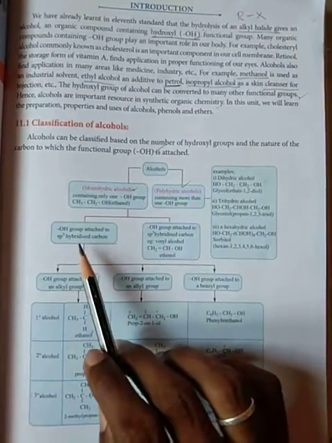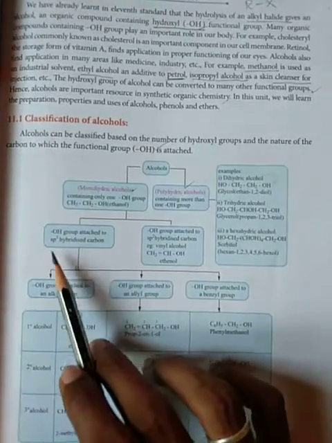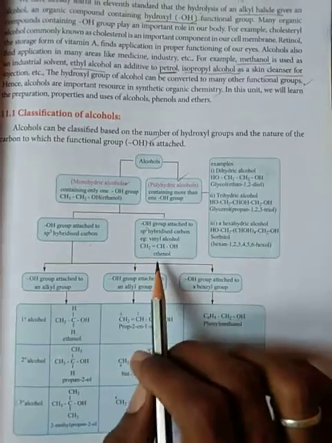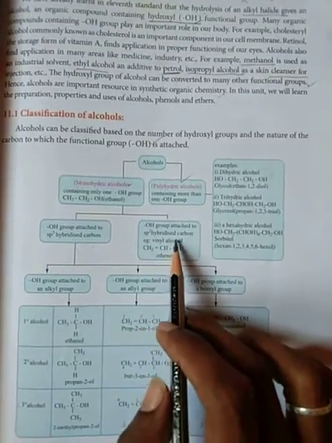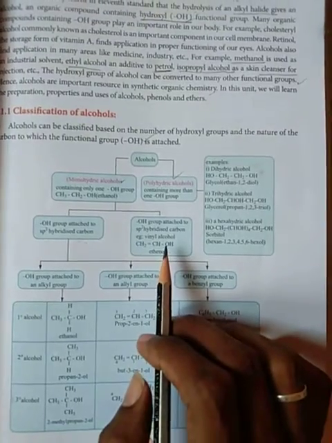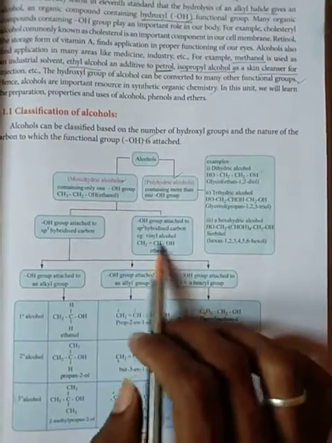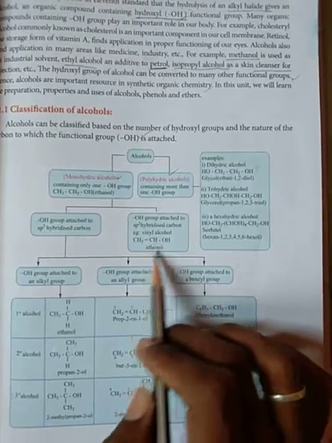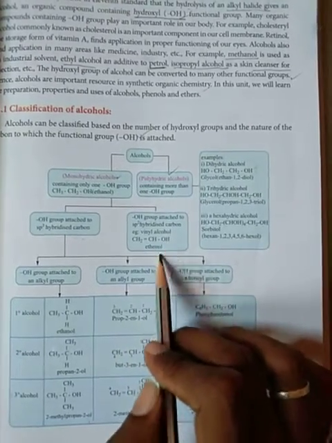So monohydric alcohol has sp3 hybridization of the carbon atom, compared to the sp2 hybridization, example vinyl alcohol. So sp2 hybridization is also possible for a monohydric alcohol, example vinyl alcohol.